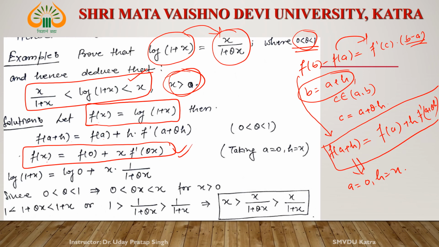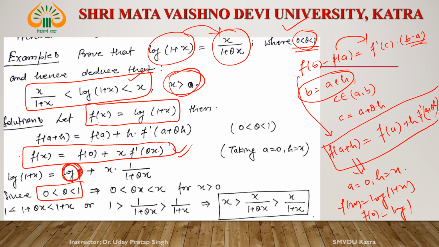Okay, what is f(x)? f(x) is log(1 + x). Now what is f(0)? f(x) is equal to log(1 + x), so f(0) is equal to log of 1. This is 1, not 0, sorry. So what is log of 1? This is 0. Then x into 1/(1 + theta x). Okay, f'(theta x) is equal to this one.